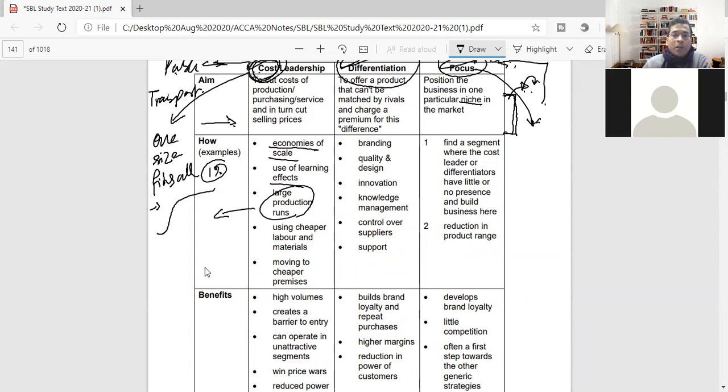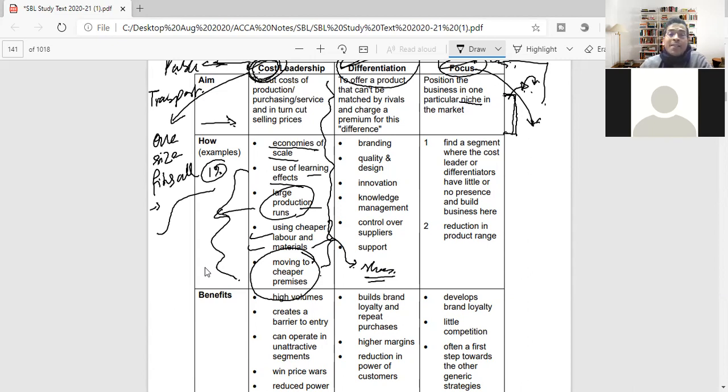Using cheaper labor. So everything now falls in place, like the use of the learning curve, large production houses. Of course, they need cheaper labor and material both, and moving to cheaper premises or destination countries. Cost leadership is very popular in garments or shoe manufacturing, etc., which is not very quality sensitive material. If there is any defect, it will not cause much havoc.